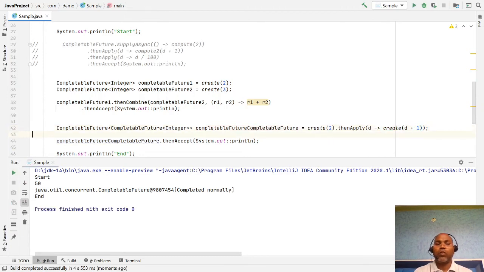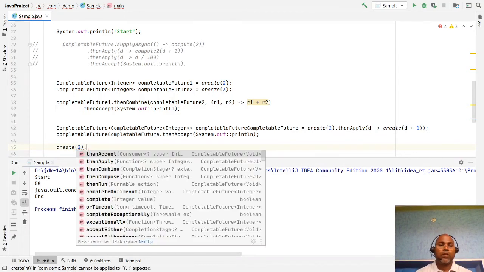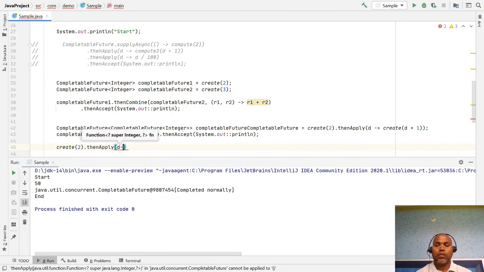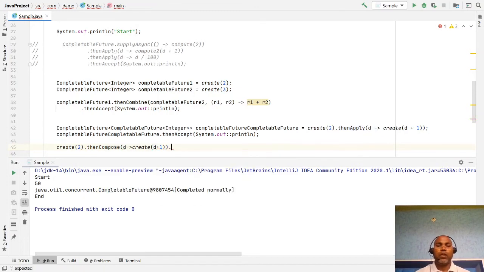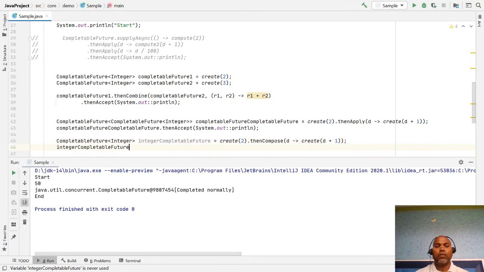For this scenario, I am going to use thenCompose. So for example, create2 with d plus 2 plus 1, and not thenApply here, we are going to apply thenCompose. And now if you notice what value it returns, it returns a completable future of integer. Before, you noticed it returned a completable future of completable future. Now this thenCompose returns the completable future, and here you can just take the value and print it.